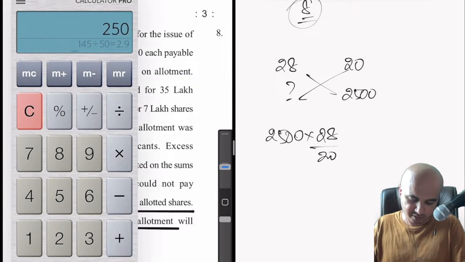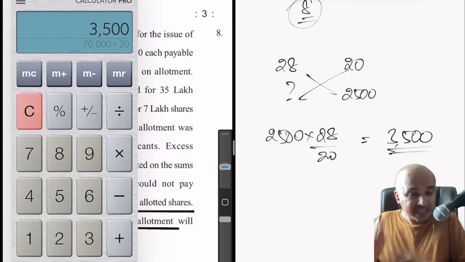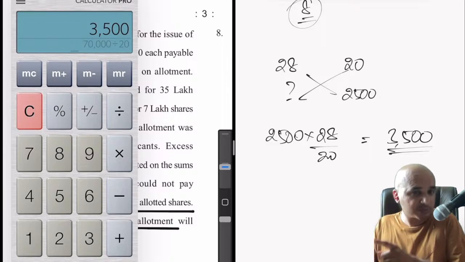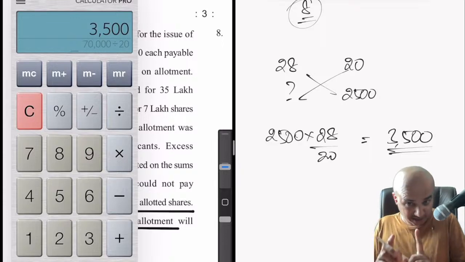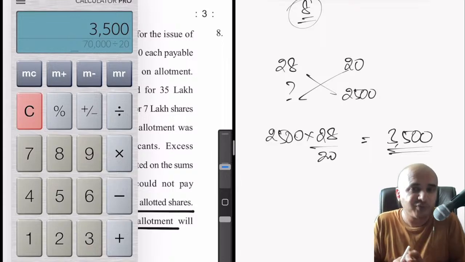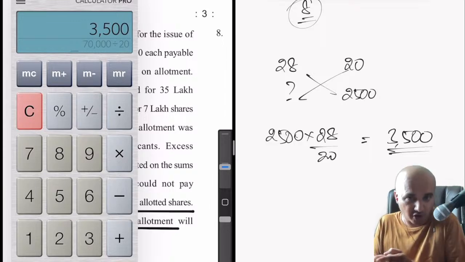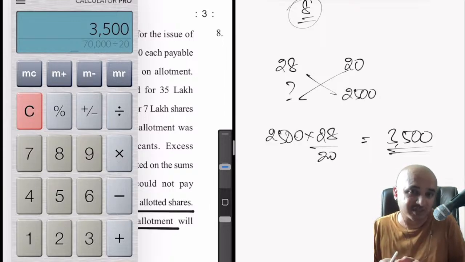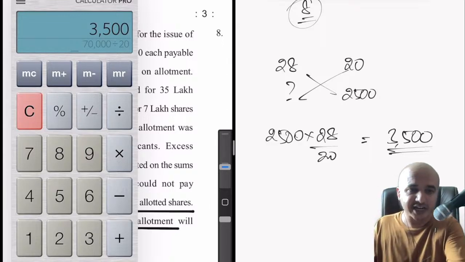So how much will this be? 2,500 into 28 by 20. So he had applied for 3,500 shares. When he applied for 3,500 shares, based on this proportional calculation, we allotted him only 2,500 shares. But since he applied for 3,500 shares, he would have also paid for 3,500 shares, which we will adjust towards the next stage, which is the allotment, whatever is the excess, the difference of 1,000 shares. I hope it makes sense. If there is any doubt, please do ask. Anyway, open the chat window. You can always ping me there.